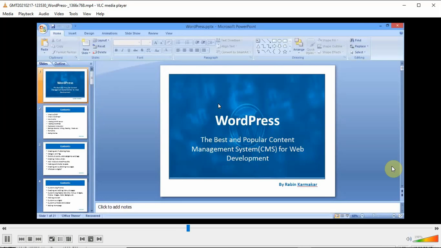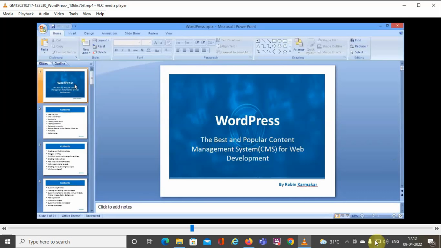Means total websites, 30% is developed by WordPress. So this is a big platform which can be used for developing a website. This is the overview of WordPress.